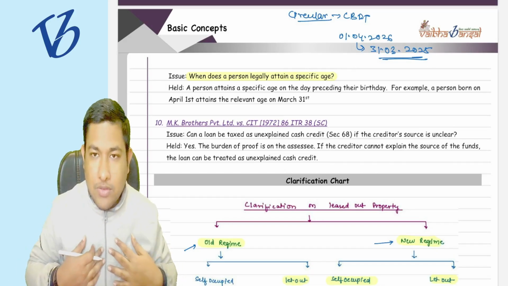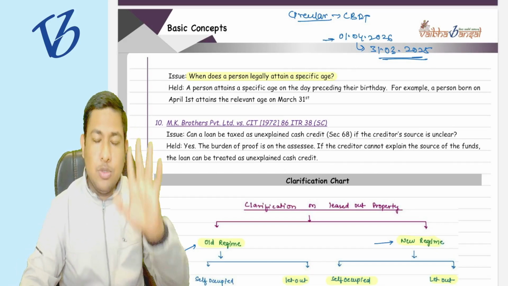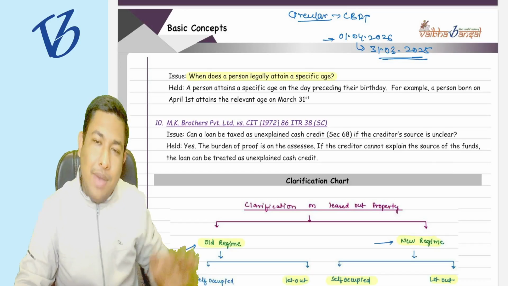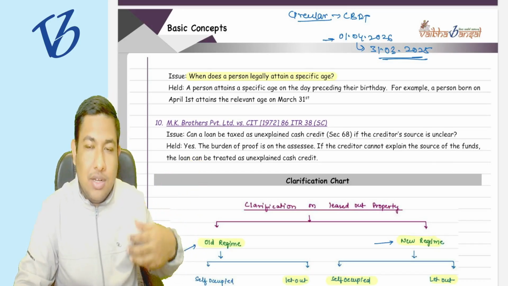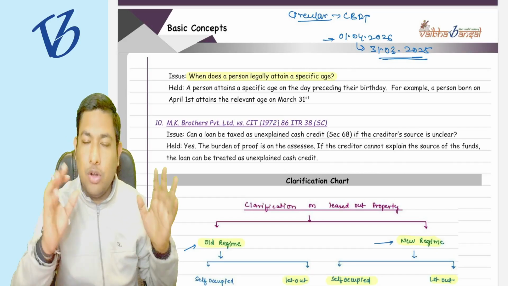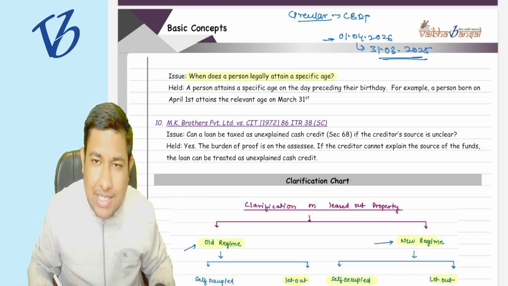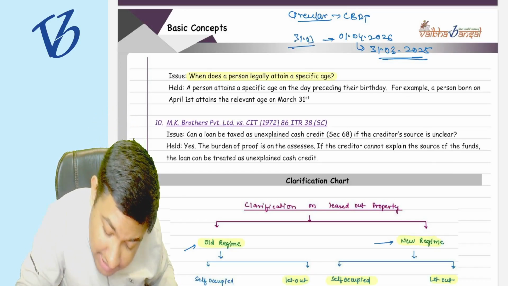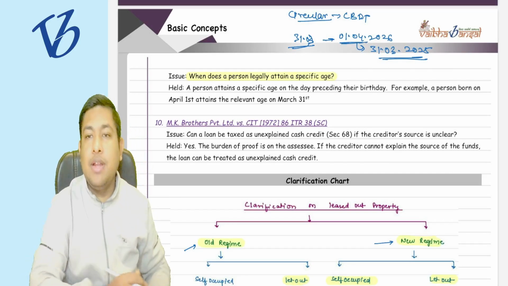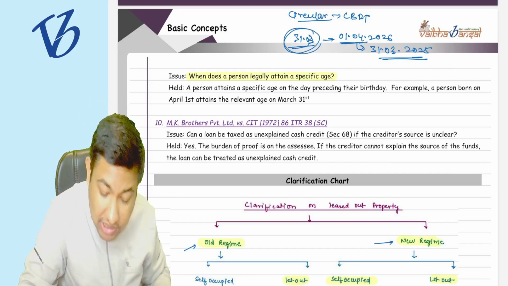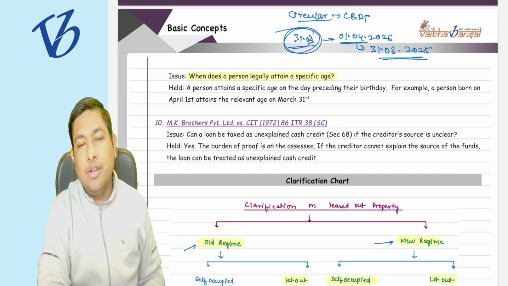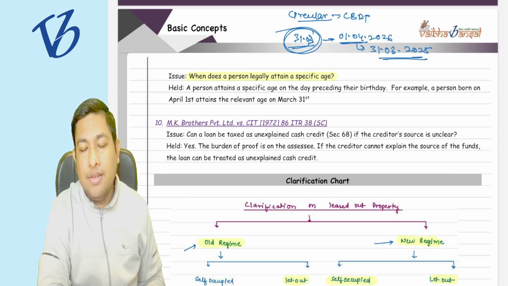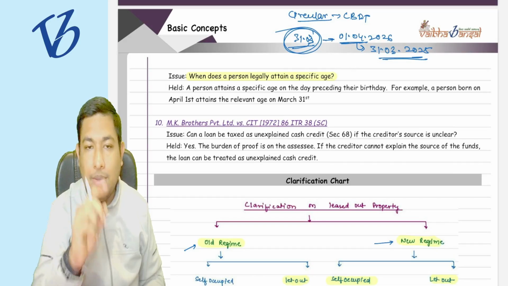Suppose I was born on 1st of April and my actual age is 24, then my age will be 24 on 31st March itself, not 1st of April, because the year is completing on 31st March itself. Understood? So there is a 1 day gap.